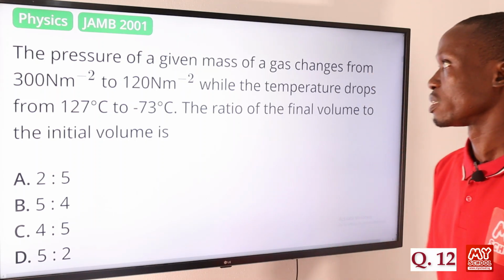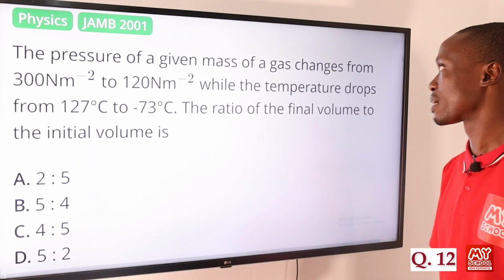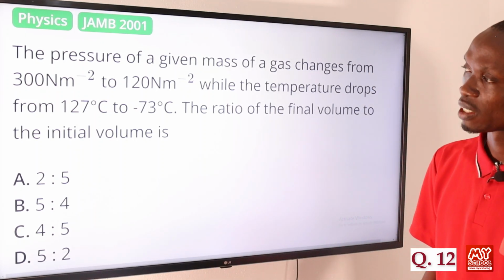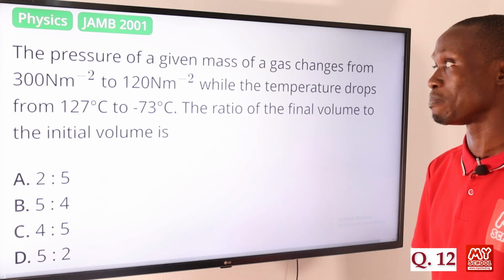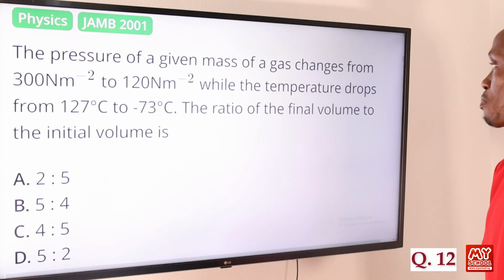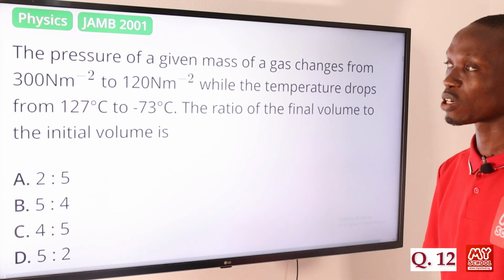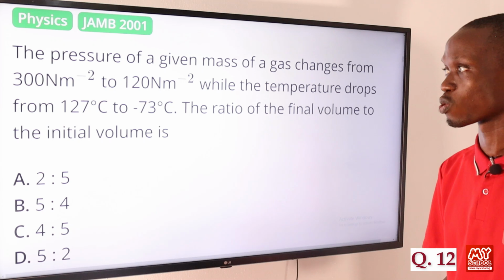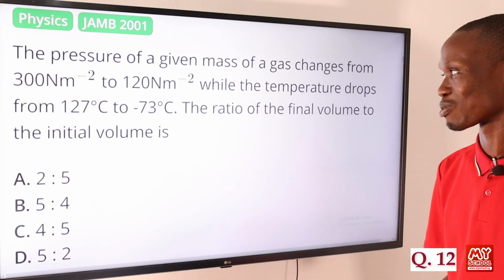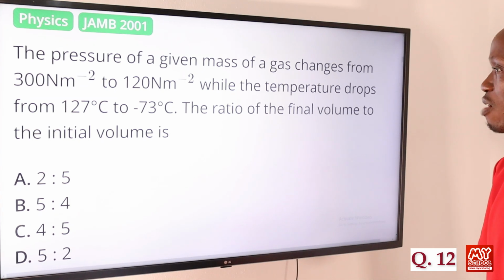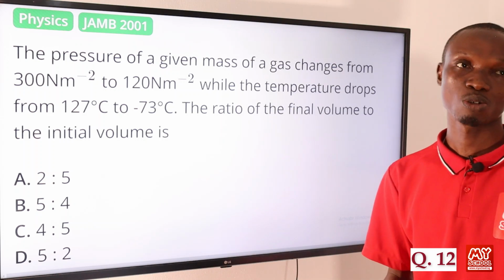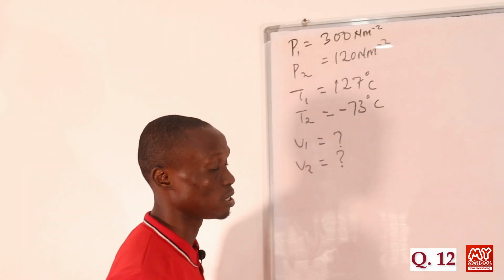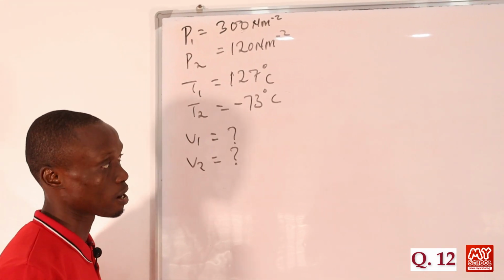Question 12. The pressure of a given mass of a gas changes from 300 Newton per meter square to 120 Newton per meter square, while the temperature drops from 127 degrees Celsius to minus 73 degrees Celsius. The ratio of the final volume to the initial volume is... So let's return back to the board to provide answer to this question. So to solve this, basically, we are going to be using the general gas equation,